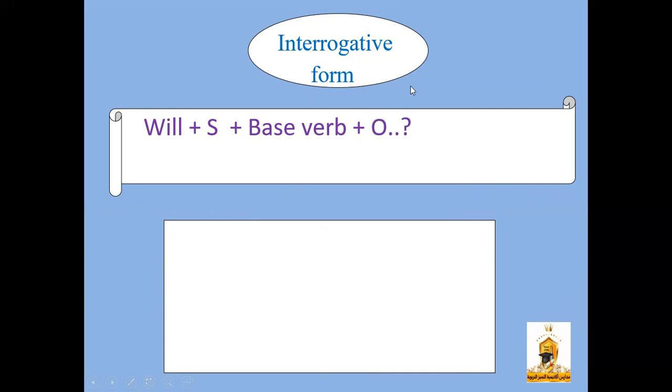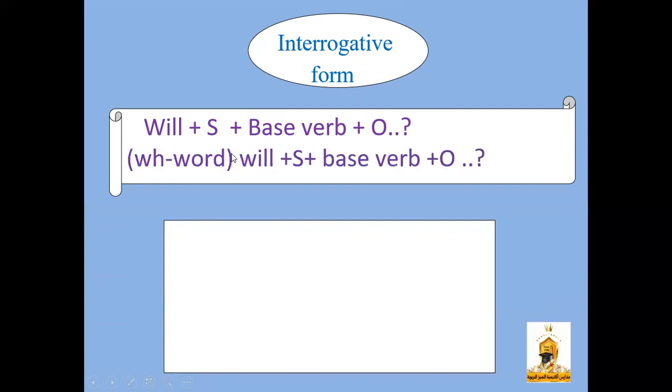The answer could be yes or no. The second kind is WH questions, which start with a WH word plus the auxiliary verb will, the subject, the base verb, and the complement of the question.